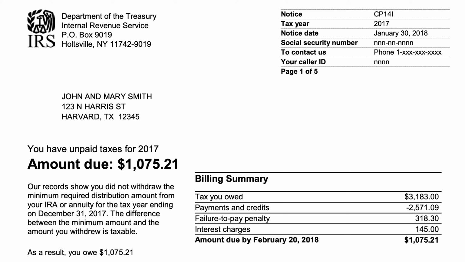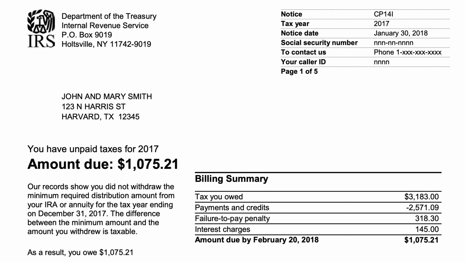We're going to go over the CP14I tax notice. This is a notice from the Internal Revenue Service, and in this case, CP14I indicates a notice to a taxpayer who may not have withdrawn the required minimum distribution amount from his or her IRA or annuity for the tax year.